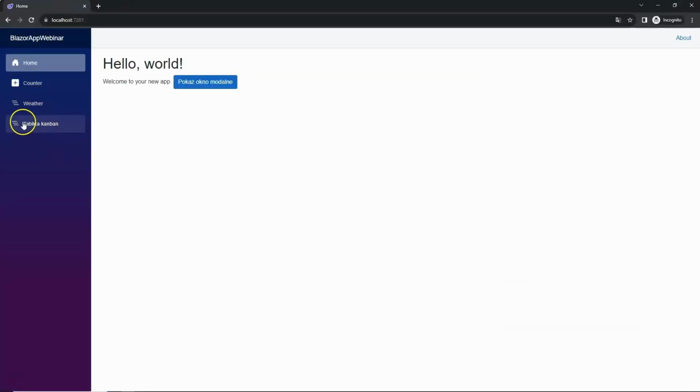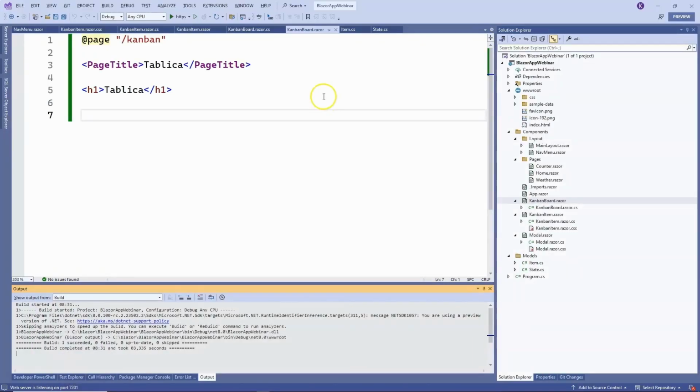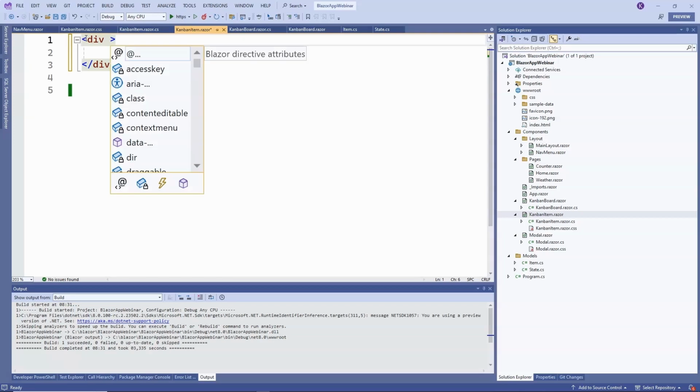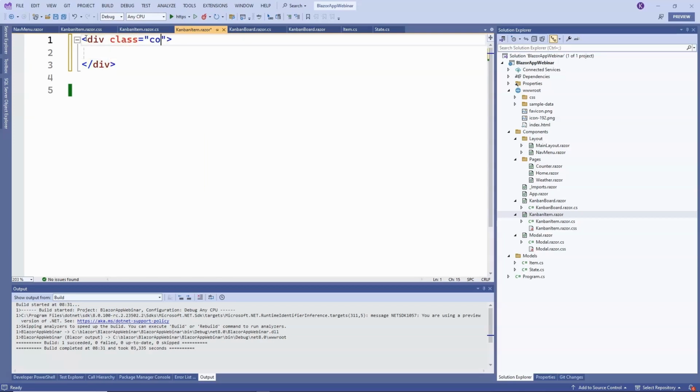Okay, we can also run the application and see if it has been added to our menu. So we have a new Kanban board button here, we click it, and we have our board. So far, everything matches. We will start the implementation with our Kanban item component. First, we will want to display 3 columns on our page, so let's divide the screen into 3 parts, each column taking up 1/3 of the space.